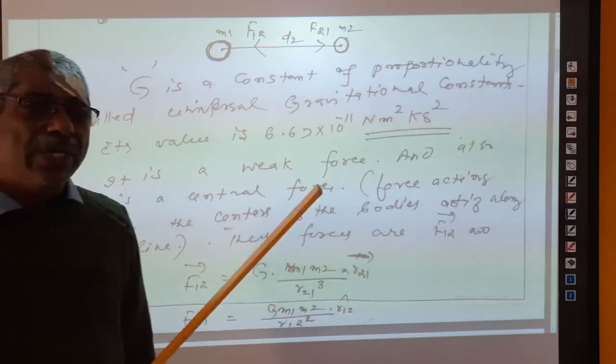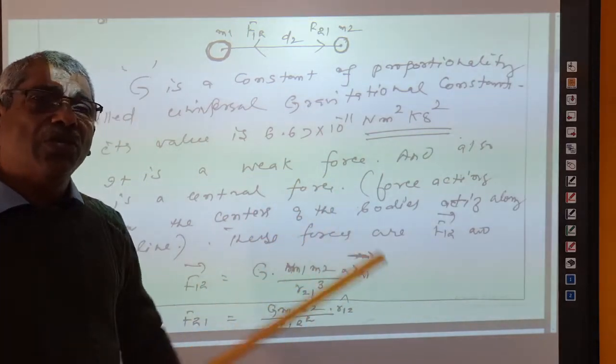This force is also called a central force. Gravitational force is a central force.